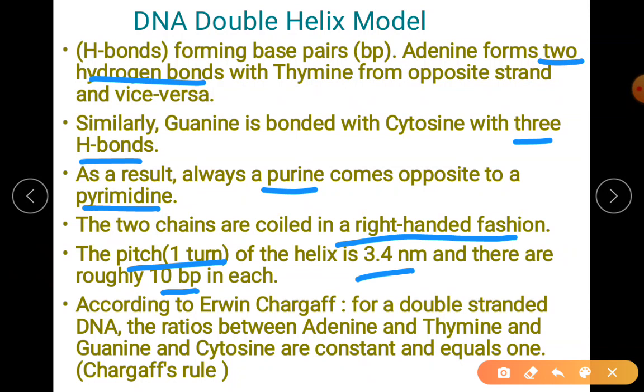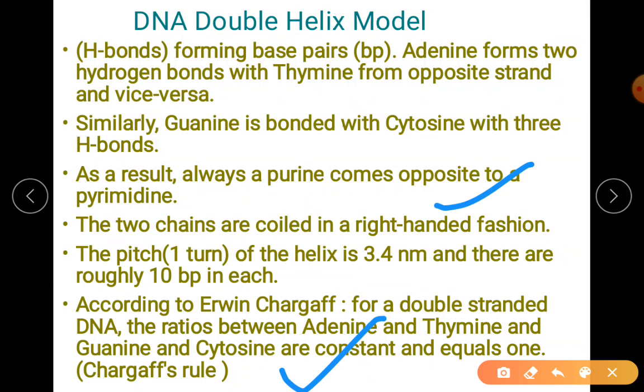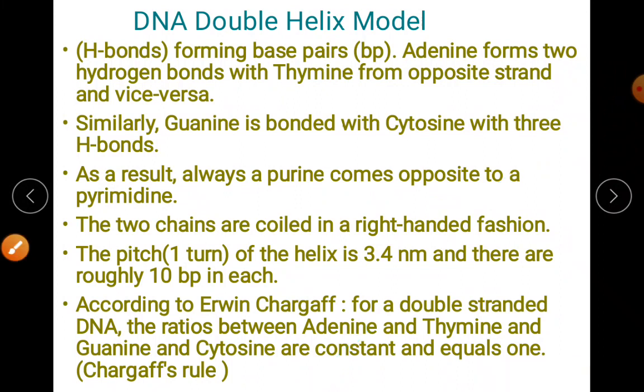And the distance between two consecutive nucleotides or base pairs is equal to 0.34 nanometer, which I've not explained here. I'll explain and then I'll type and send it to you all. Then there is Chargaff's rule, where the ratio of purines and pyrimidines is constant and equal to 1. I hope it is clear. Any doubts, let me know.